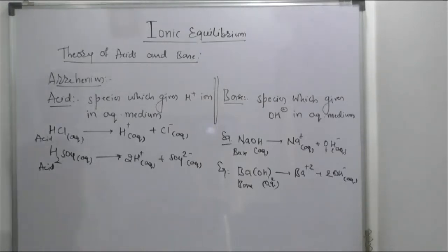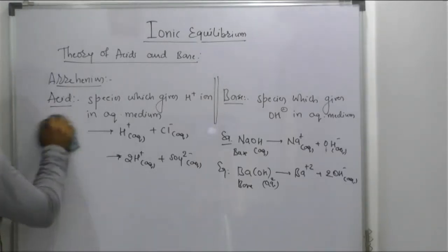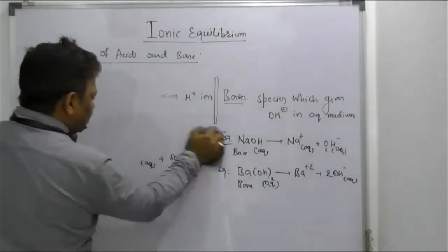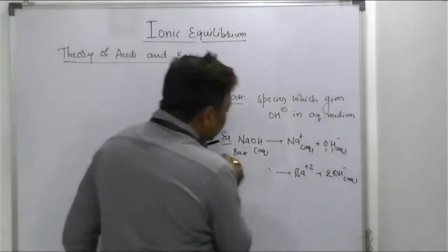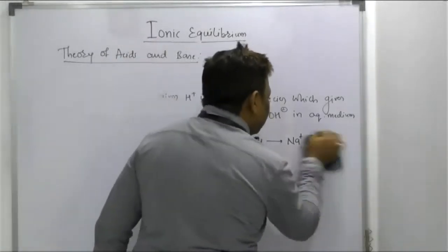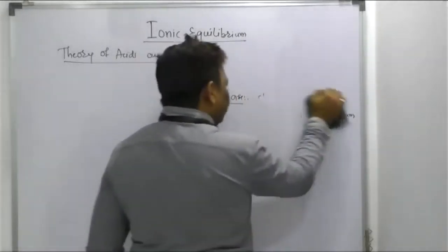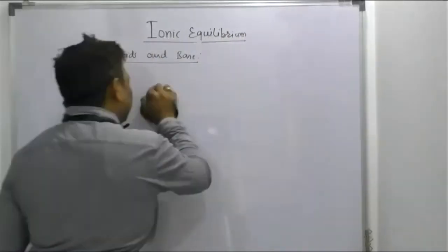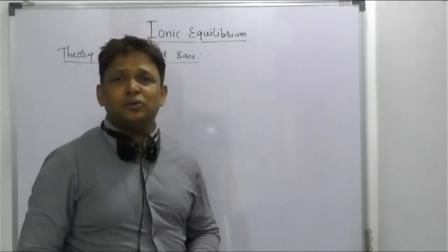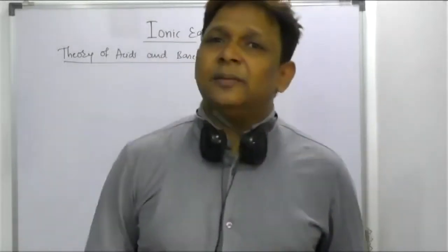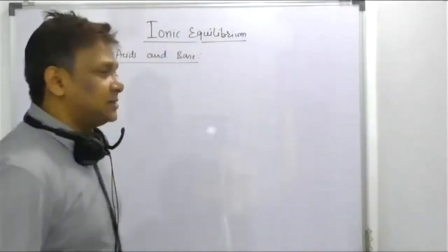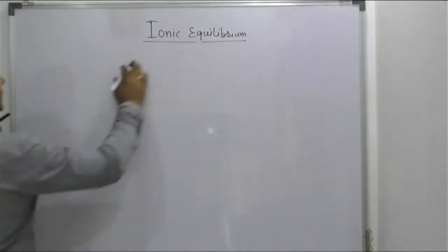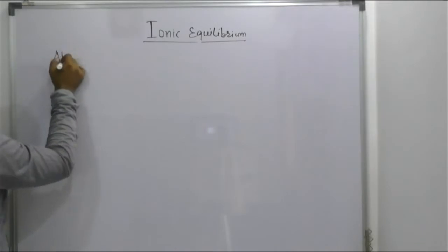So what is the use of these acids and bases? I can say, beta, it has an application. What is the application? It has a tendency to show the acidic nature of non-metallic oxide in aqueous medium, and it also explains the basic nature of metallic oxide in aqueous medium. So what is the application of this Arrhenius acid and base theory? That part I will tell you.